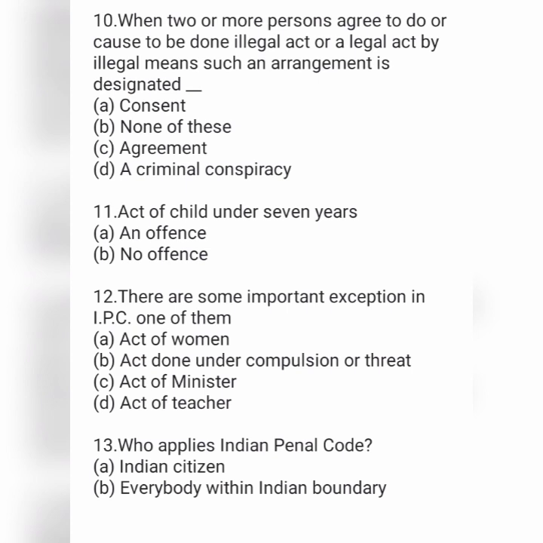അടുത്തത്, act of child under 7 years, option A an offence, option B no offence. Then അടുത്ത question, there are some important exceptions in IPC. One of them, option A act of women, option B act done under compulsion or threat, option C act of minister, and option D act of teacher. അടുത്തത്, who can apply Indian Penal Code? Option A Indian citizens only, option B everybody within Indian boundary.